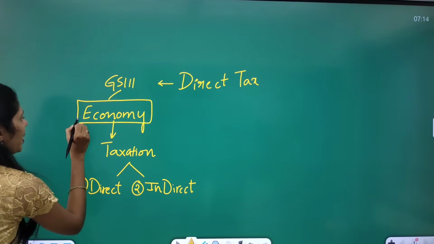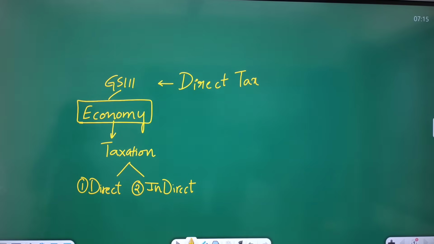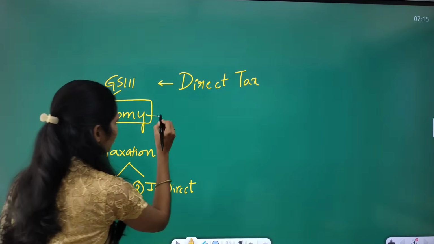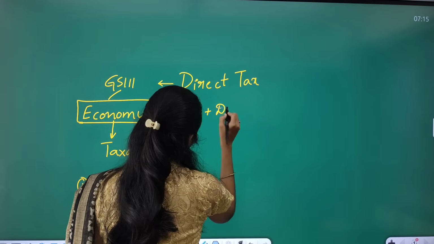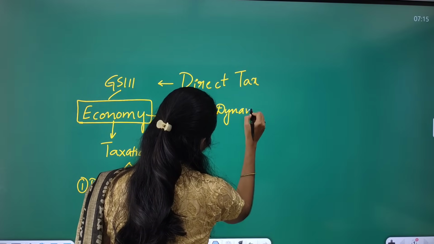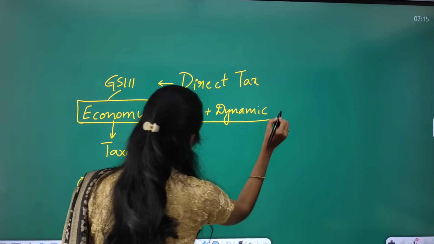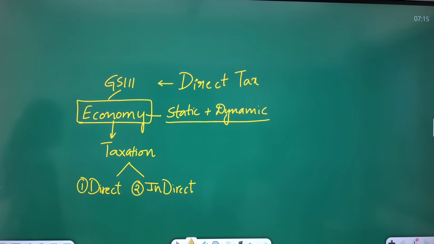Here is one tip on how to read economy: it is a mix of both static and dynamic. You have to focus on current affairs from the economy point of view.